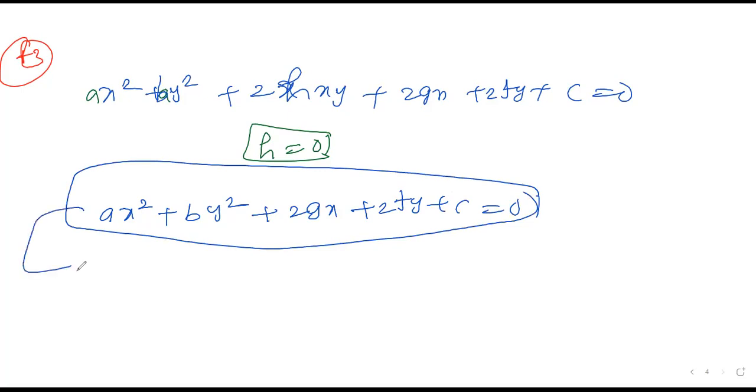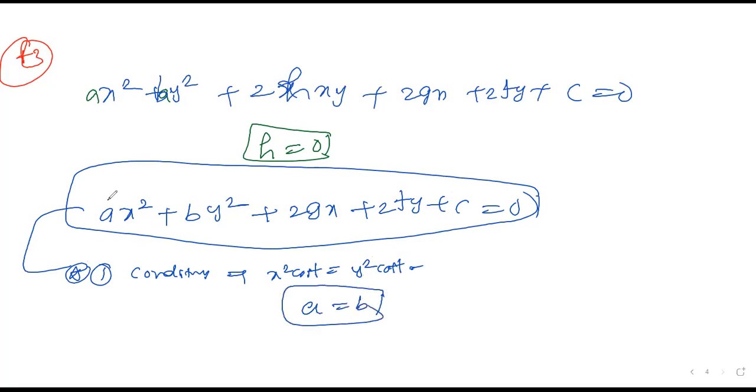The interesting point number 1 is, if the equation represents a circle, the first condition is that the x square coefficient is equal to the y square coefficient. What is the x square coefficient? a is equal to b. So the condition is a is equal to b. Whenever you see the equation, the x square coefficient and the y square coefficient must be the same. For example, I can write one equation: x square plus y square plus 2x plus 2y plus 5 is equal to 0. Here, the coefficient of x square and y square is 1. Both are the same. It is a valid equation.